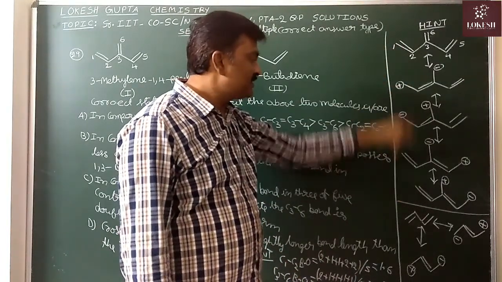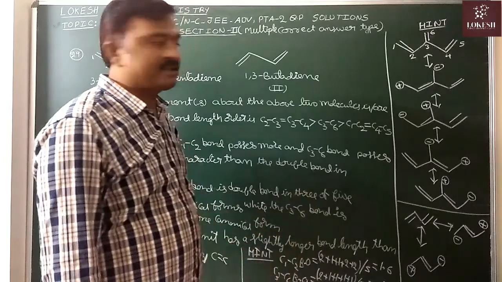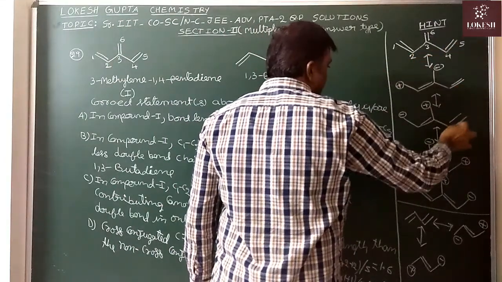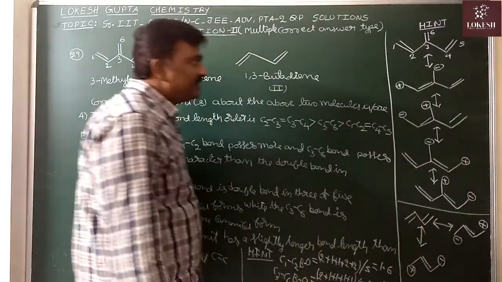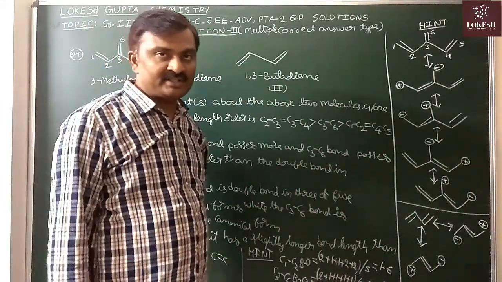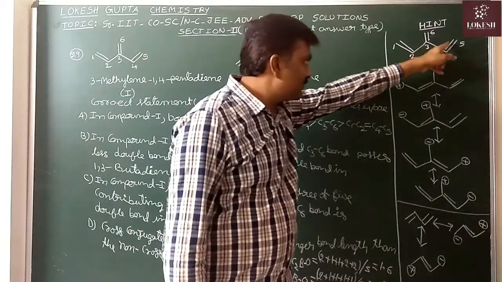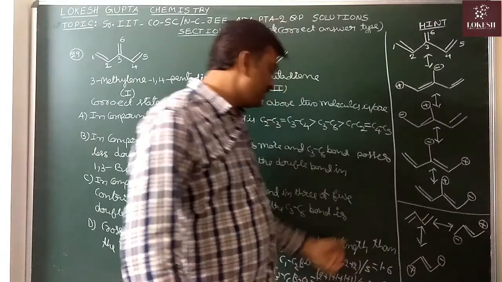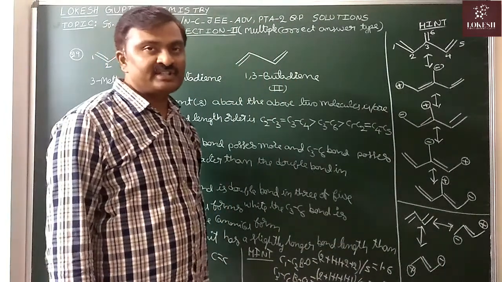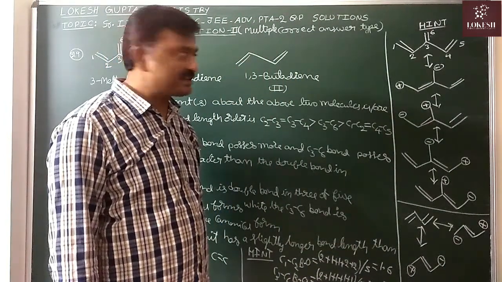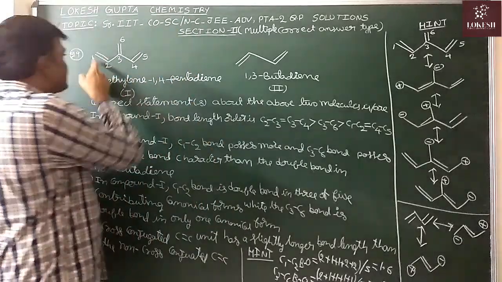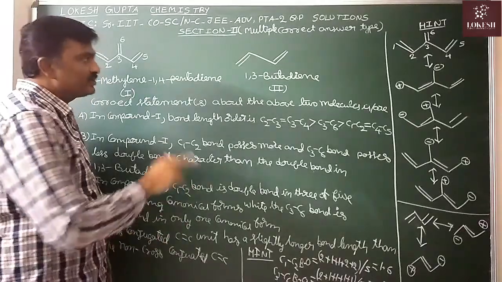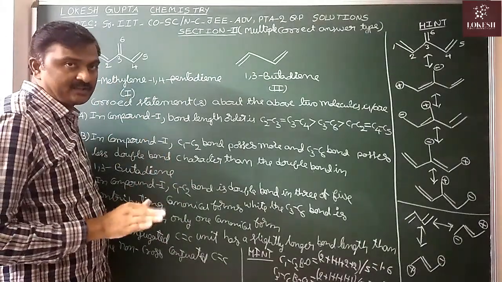So total 8 by 5, which is 1.6. For the C4-C5 bond also, out of 5 structures, in 3 structures double bond is there, so 8 by 5, equal to 1.6. So the C1-C2 and C4-C5 bond orders are equal, and these two bonds have identical bond length.